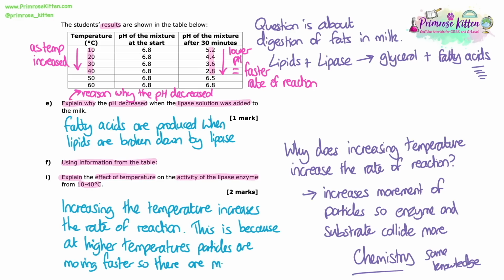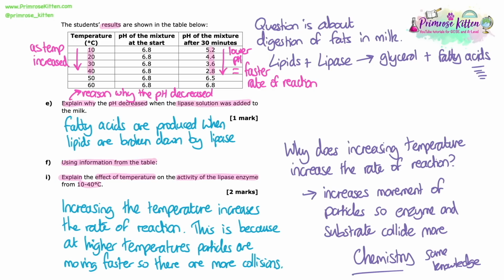So increasing the temperature increases the rate of reaction. That's what we've got from the table. This is because at higher temperatures, particles are moving faster, so there are more collisions. And that's as much detail as you need to give. You can say the enzyme and the substrate collide more, that's also fine. So I've given you both alternatives here.